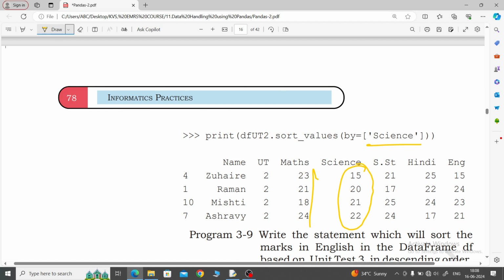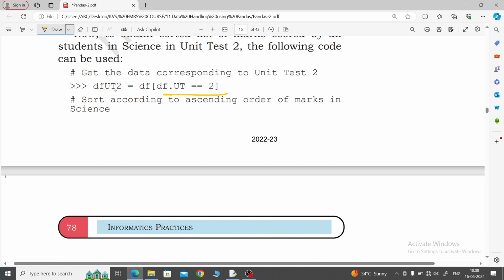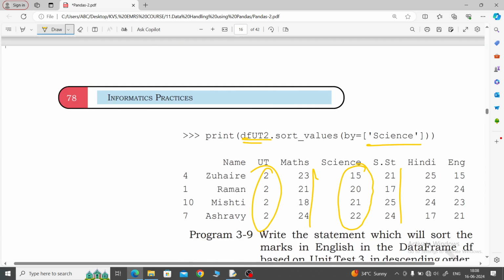Look at here. It has taken UT2 only, because here it is mentioned df_UT2 equal to this one. Then this df_UT2 has been called here, df_UT2, then sort_values by equal to science. Science marks you have to order it.